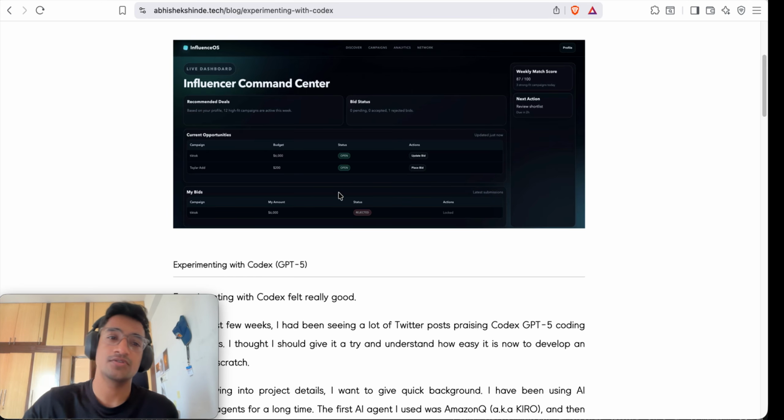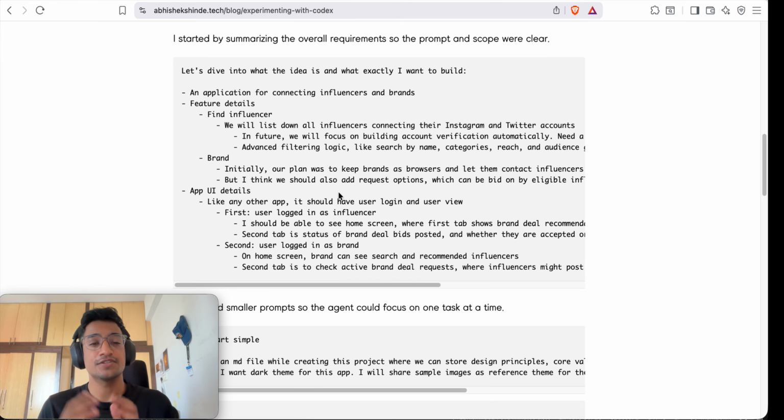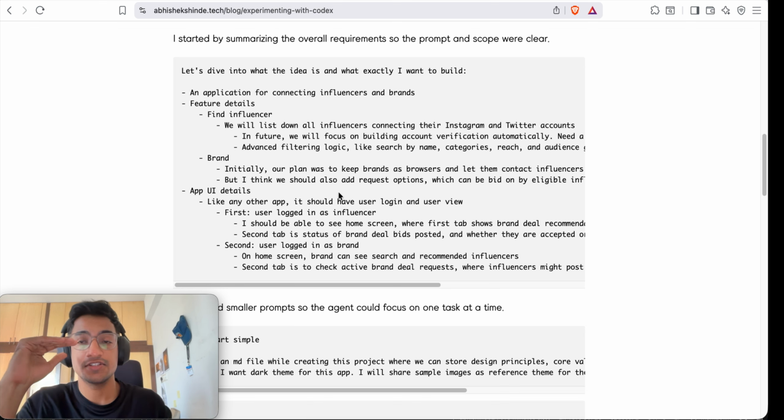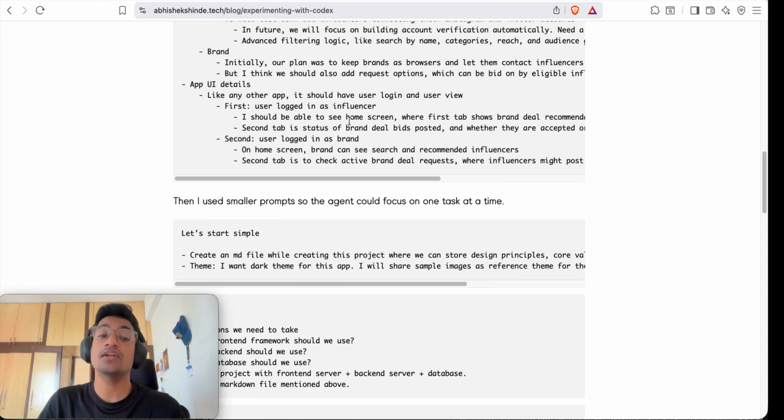Initially I thought I'd give a direct prompt to Codex, but to articulate my thoughts more, I created one long prompt, which is the requirement itself. I detailed all the requirements, and it helped me filter my thoughts as well. We came up with two features: first the influencer, and second the brand. Influencer will have a separate page, brand will have a separate page, and I also added some UI details and some flow.